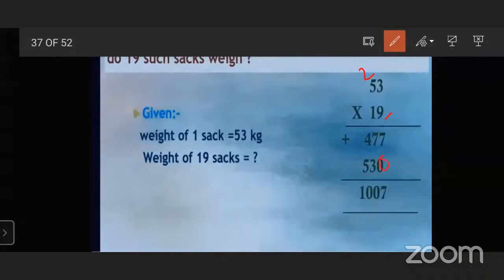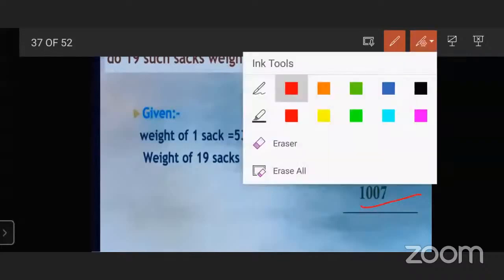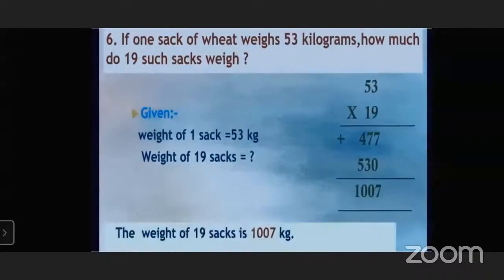Then we put 0 here, then start with 1. 1 3 is 3, 1 5 is 5. Then we add this operation and we will get the answer 1007. Very good. So the weight of 19 sacks is 1007 kilograms.